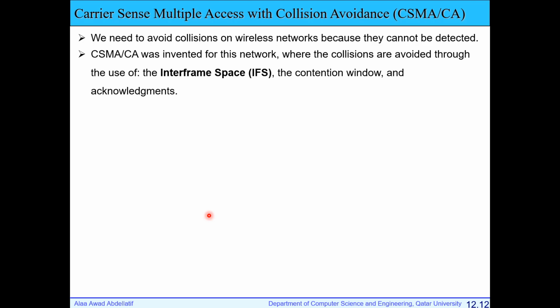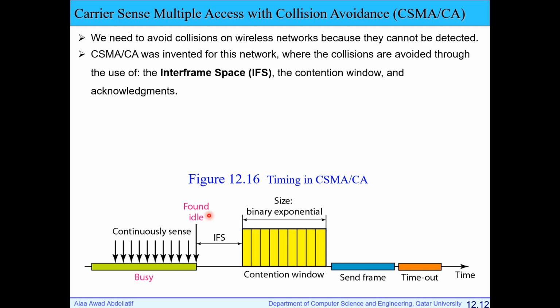What is the main idea of collision avoidance over CSMA? We will use three things: interframe space, contention window, and acknowledgement. So now we'll make this small modification of our CSMA.